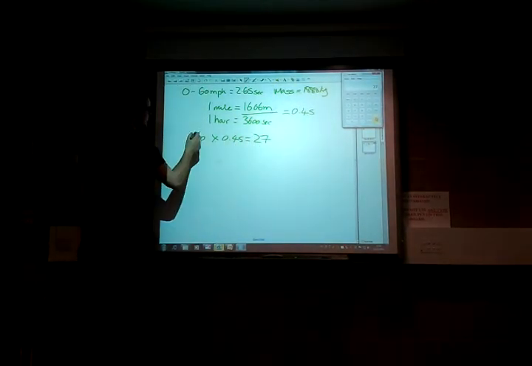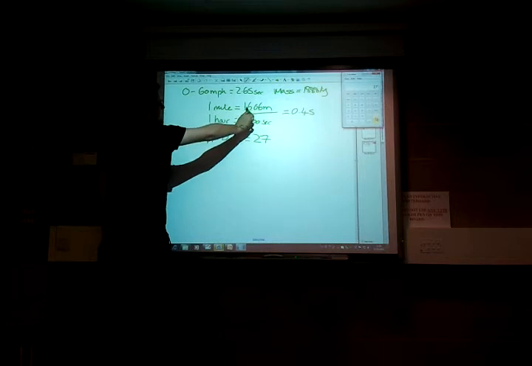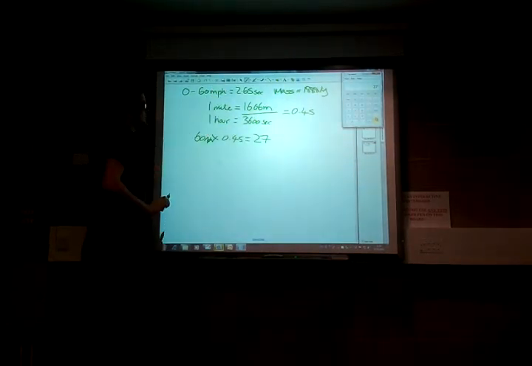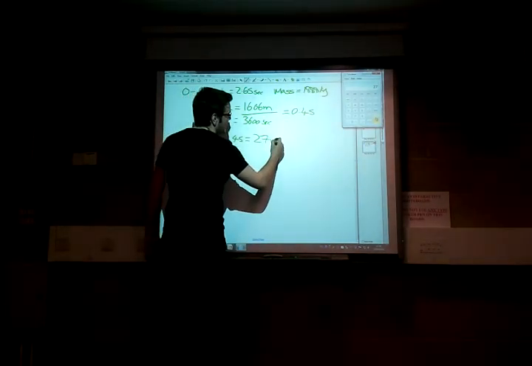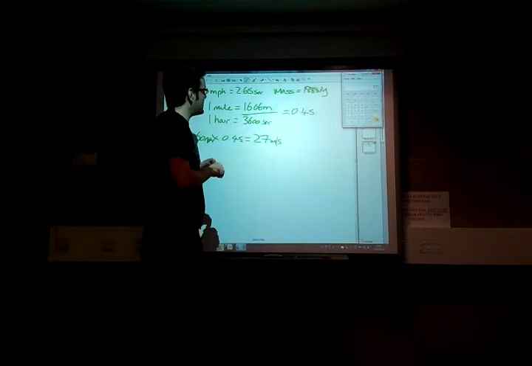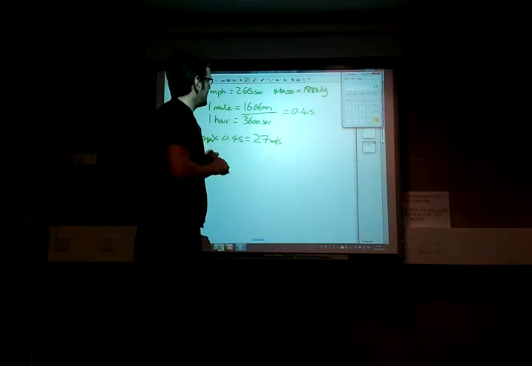So what have we done here? We've got 60 miles an hour, which is our change in speed, and we're timesing it by 0.45, which is our ratio of meters and seconds to the ratio of miles and hours. So what we actually get here is 27 meters per second. So 60 miles an hour is exactly the same as travelling 27 meters per second. So how does that help us?